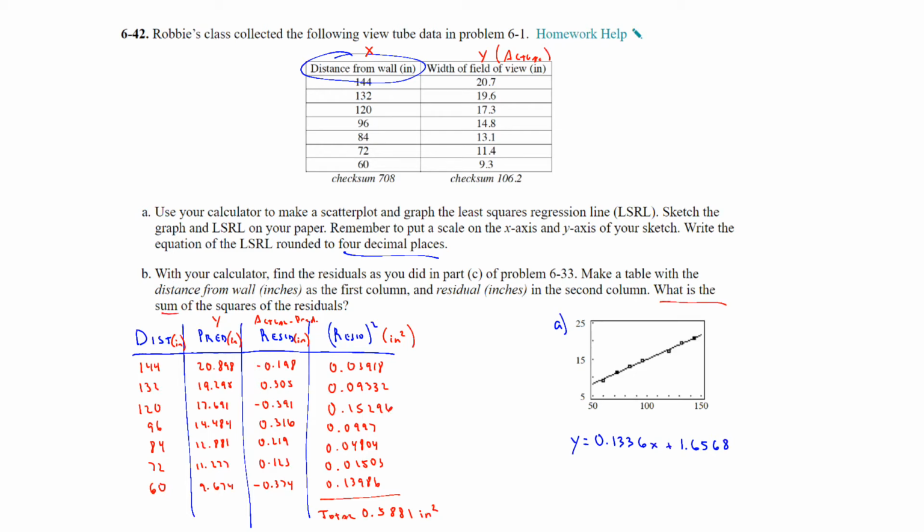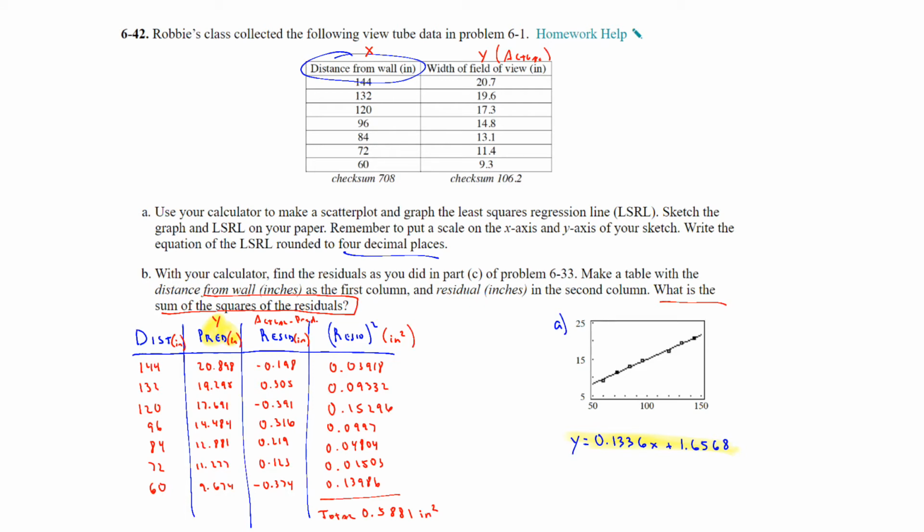What is the sum of the squares of the residuals? So that's why I created that fourth column. All of this information came from the graphing calculator. The only one that wasn't from the graphing calculator was the predicted value. This I calculated by plugging it back into the equation and figuring out what that prediction was. But the residuals and the residual squared came from the calculator.